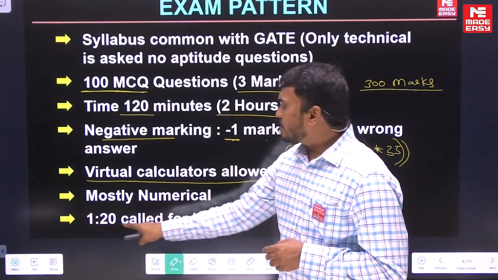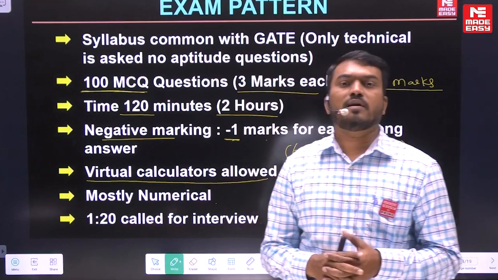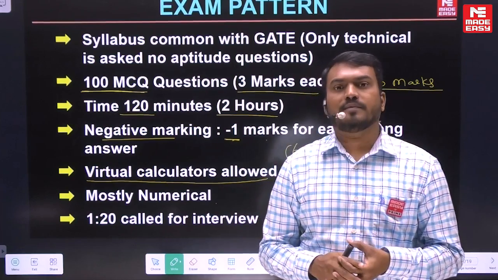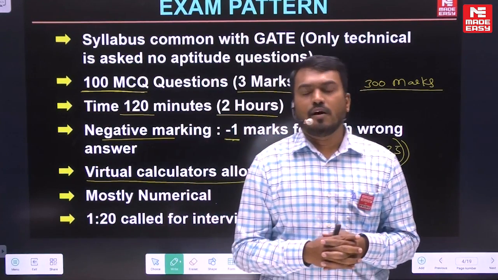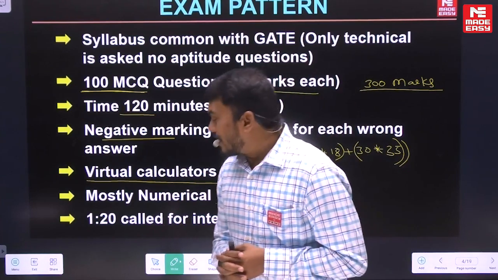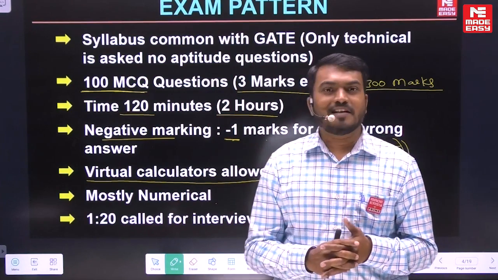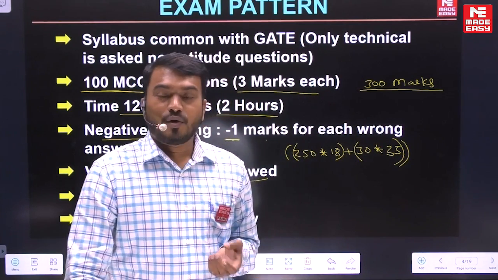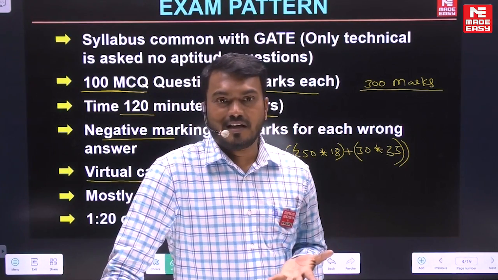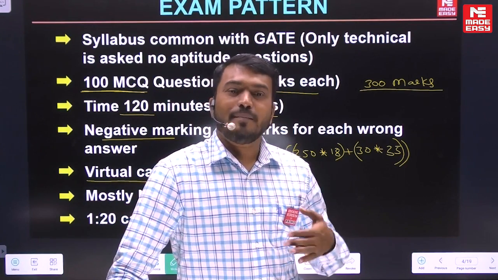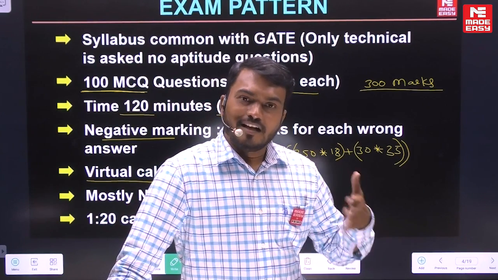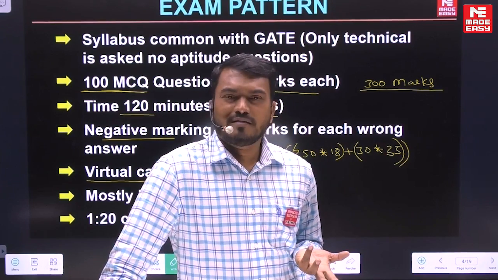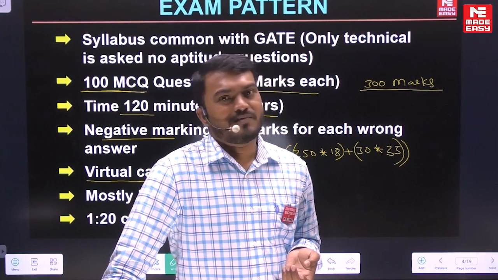And next, coming to the interview, 1:20 call for interview means that if you have one vacancy, 20 people will be called for the interview. And coming to the vacancies, now somebody is thinking, sir, how many vacancies are there? Frankly speaking, they have not released the total number of vacancies, but based on their previous recruitment process, we can expect around 20-25 vacancies. I don't think there will be more than 25 vacancies, okay, right.